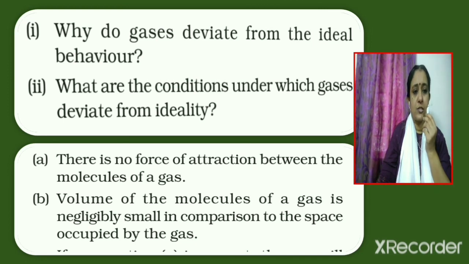Now consider the next wrong assumption made in the theory. Volume of the molecules of a gas is negligibly small in comparison to the total space occupied by the gas. So this postulate is also wrong. We cannot say that the volume occupied by the individual gas molecules is negligible compared to the total volume occupied by the gas. So it is because of these two wrong assumptions made in the kinetic molecular theory of gases that gases deviate from ideal behavior.